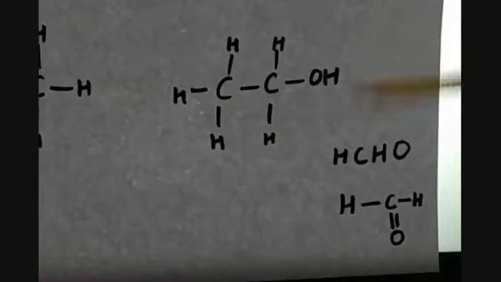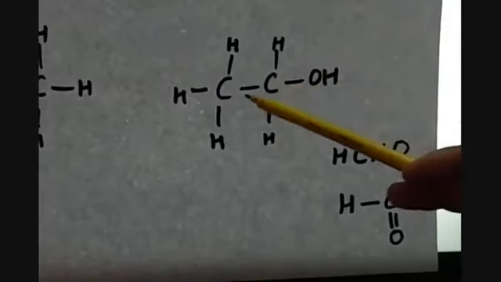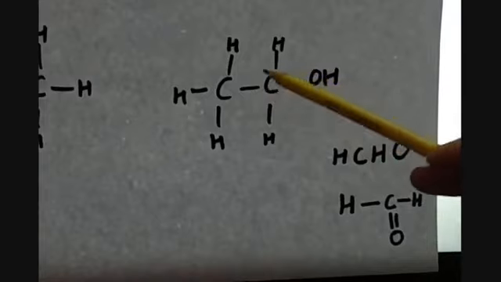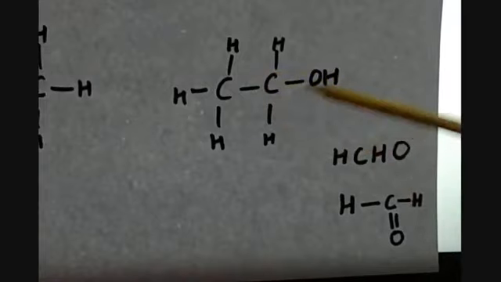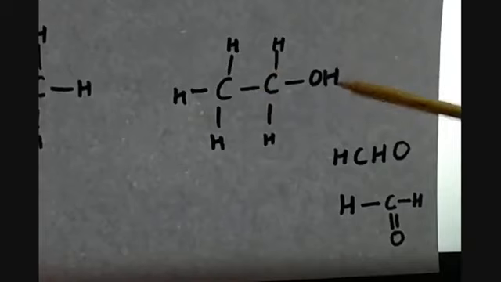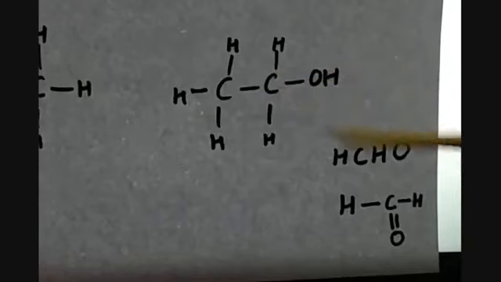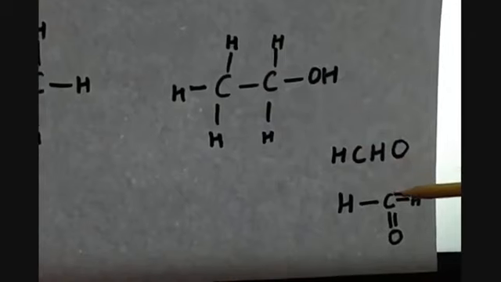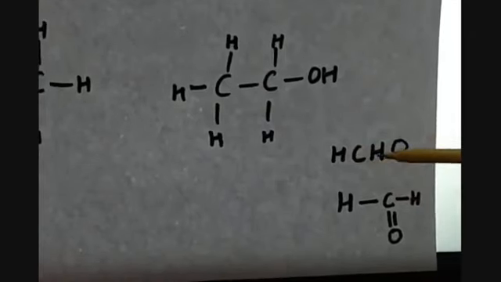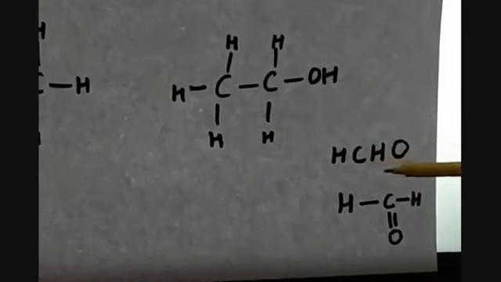Here you can see C2H5OH, 2 carbon atoms with 5 hydrogen atoms, and one OH hydroxyl group attached to this carbon atom. Another example you can see here, HCHO, which has only one carbon.